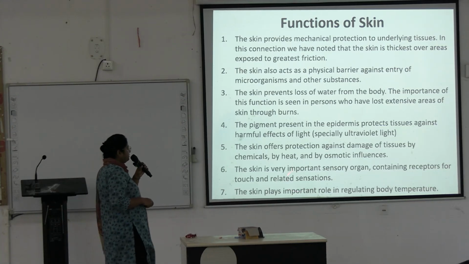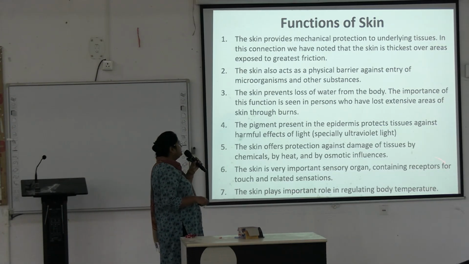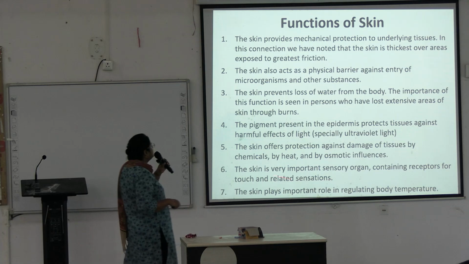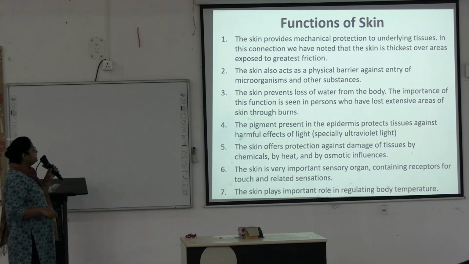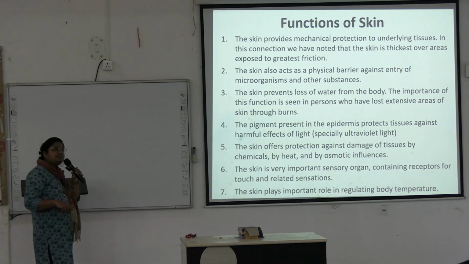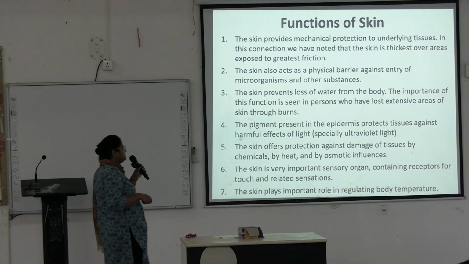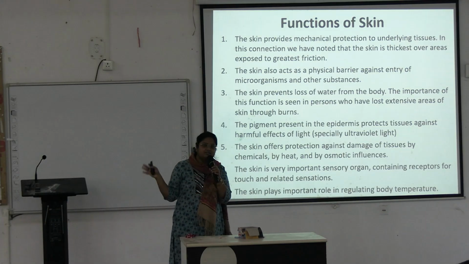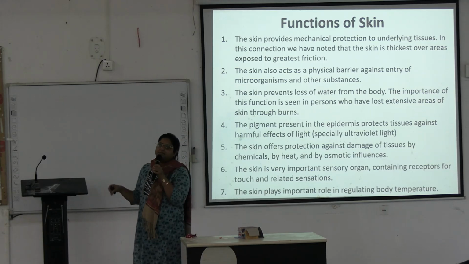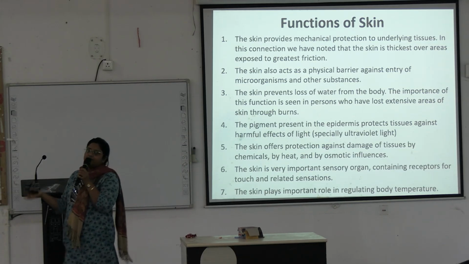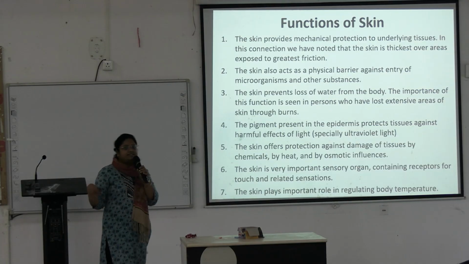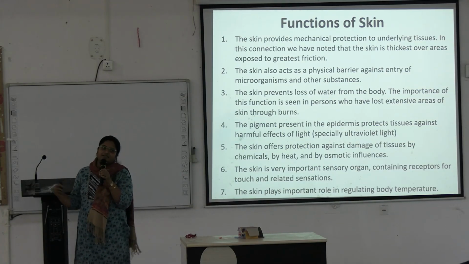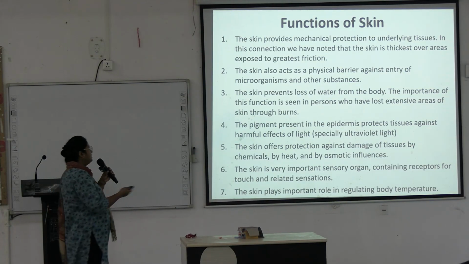Skin is a very important sensory organ containing receptors for touch and related sensations. And skin plays an important role in regulating body temperature. When the body temperature increases, sweating occurs, and it will decrease the temperature. And when the body temperature decreases, blood supply to the skin will decrease.